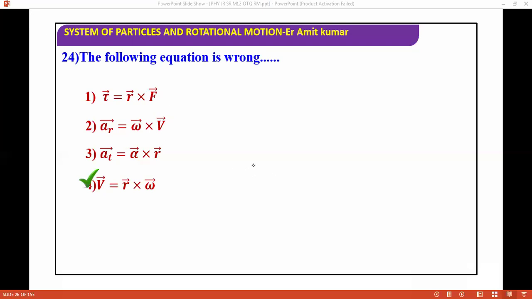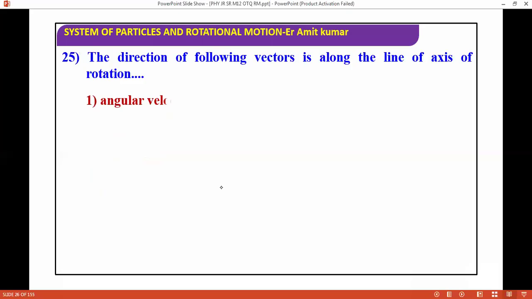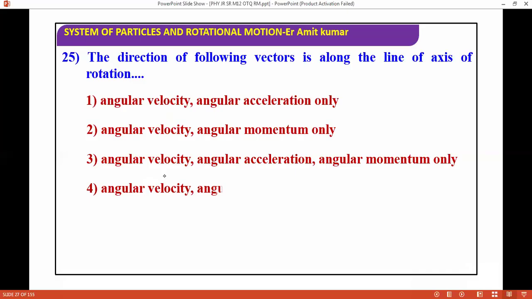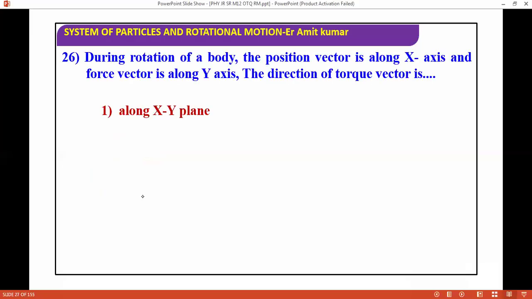So next question we are moving ahead. The direction of the following vectors is along the line of axis of rotation. Angular velocity, angular acceleration, the question is talking about axis of rotation. So the correct answer will be angular velocity, angular acceleration, angular momentum, and torque all have axis of rotation direction. Next question we are moving ahead.